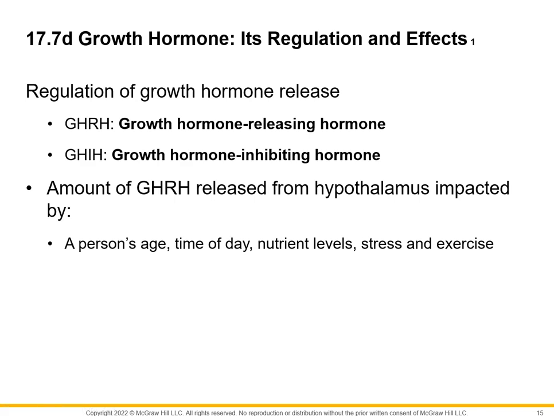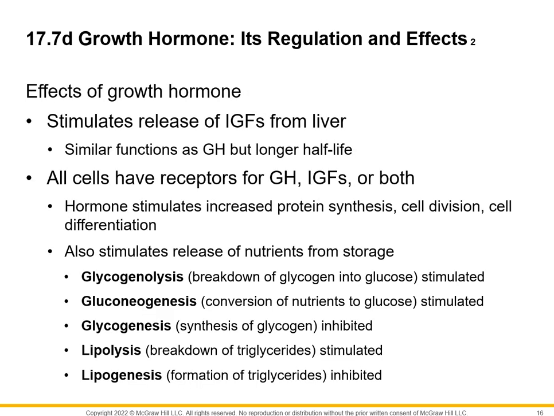And so the amount of these different hormones, the releasing hormone and the inhibiting hormone, will obviously affect the amount of growth hormone. And this is going to vary based on a number of different factors, right? So this could be your age, time of day, nutrient levels, stress, and exercise. And we'll look at some of those examples here in just a moment, right? So whenever growth hormone is ultimately released from the anterior pituitary, remember the anterior pituitary is also referred to as the adenohypophysis, right? The posterior was called the neurohypophysis.